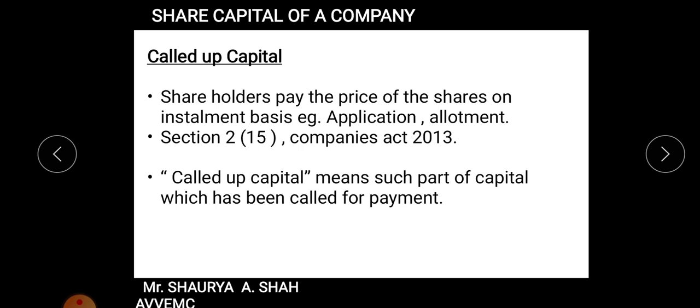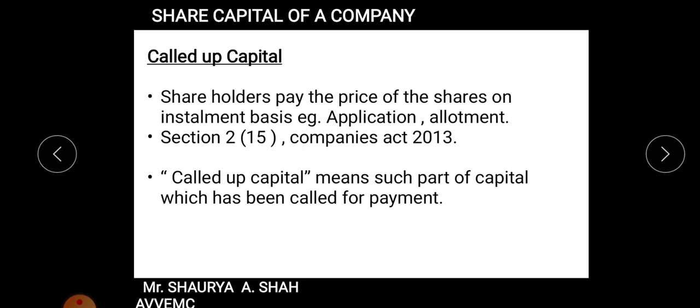So what is called up capital? Called up capital means such part of capital which has been called for payment, right? I am not using the word, students, that I have received it. I am just making the use that I have called the capital. Just take for example, if the company has the face value of the share that is 10 rupees, right?